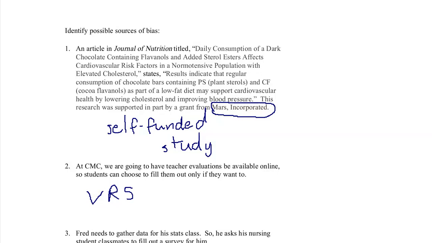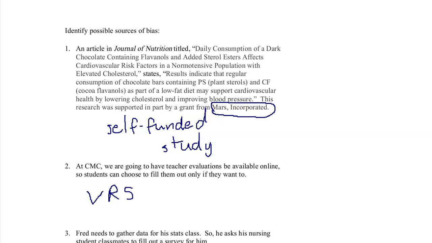So we're not getting an accurate sample to reflect the population as a whole. Voluntary response samples are usually the worst kind of samples that we can get, and our results are likely to be wrong when we consider the population as a whole. Unfortunately, that's sometimes the best we can do.